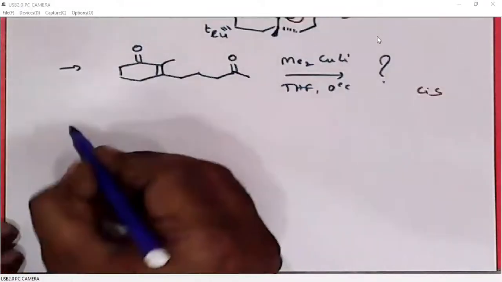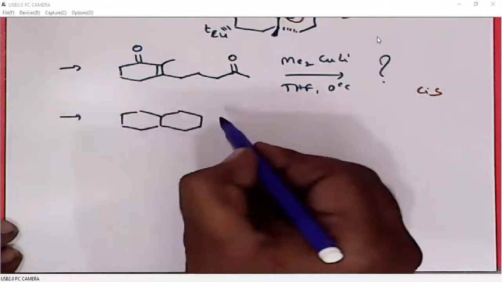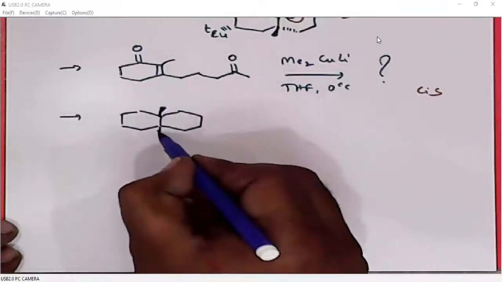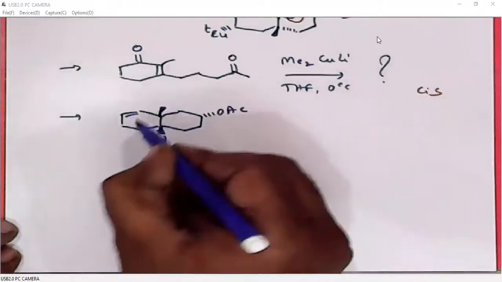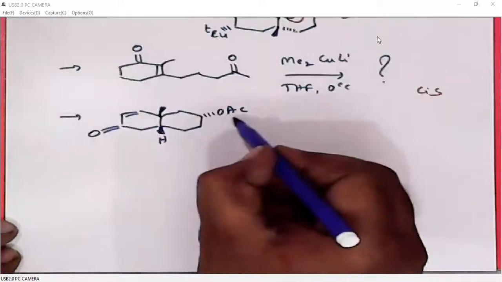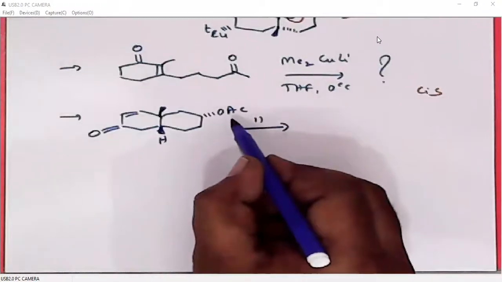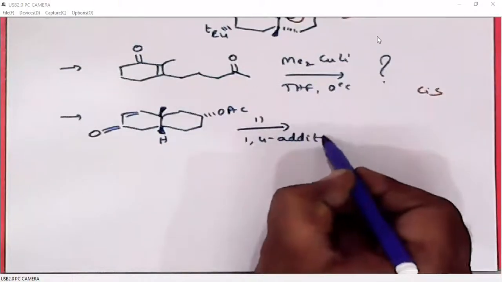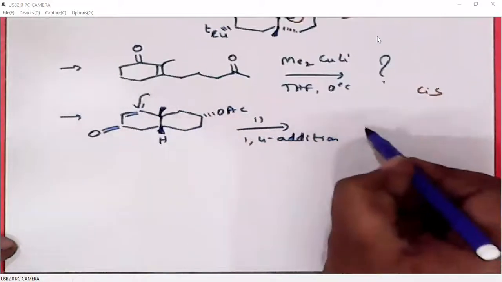I'll just give 3 more practice problems. Though we have a leaving group here, the Gilman reagent is not undergoing any coupling reaction with this. Here it is undergoing a 1,4 addition reaction, from this carbon.